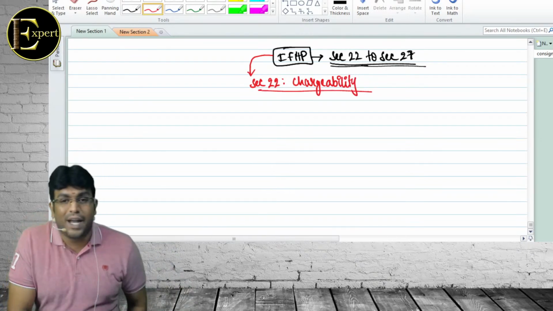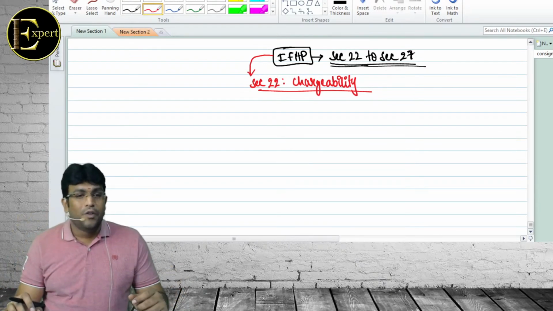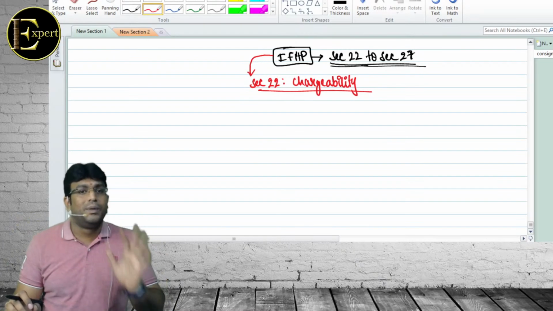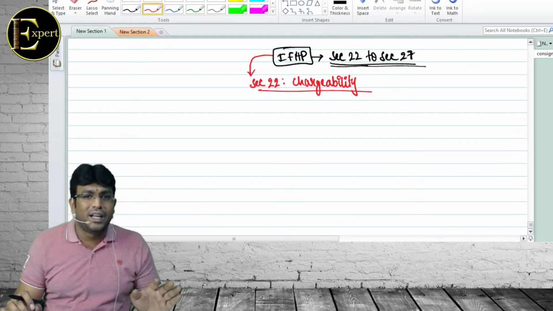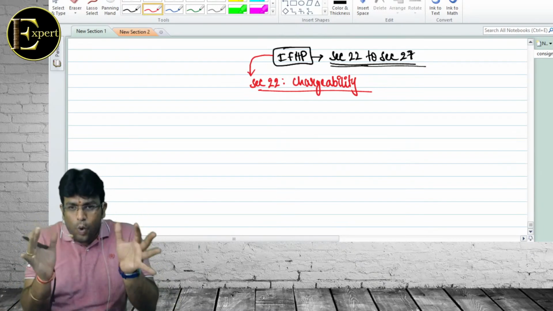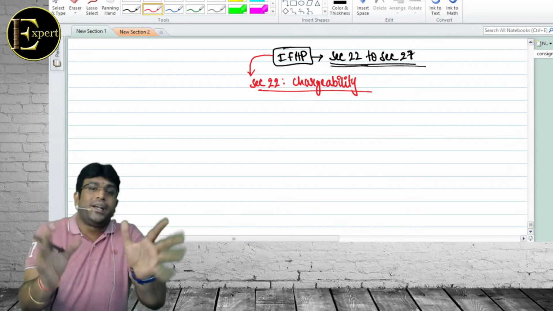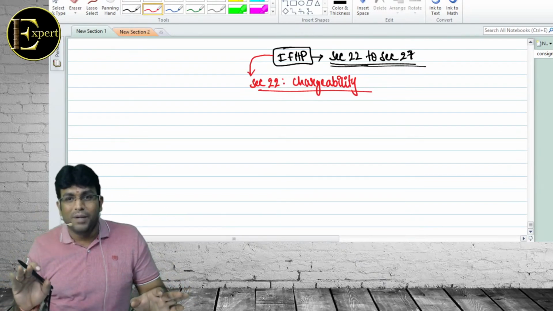Please understand that for every head of income there is a chargeability section. The fundamental purpose of the chargeability section is very clear: it defines the scope of coverage in the head of income, what is covered and what is not covered.